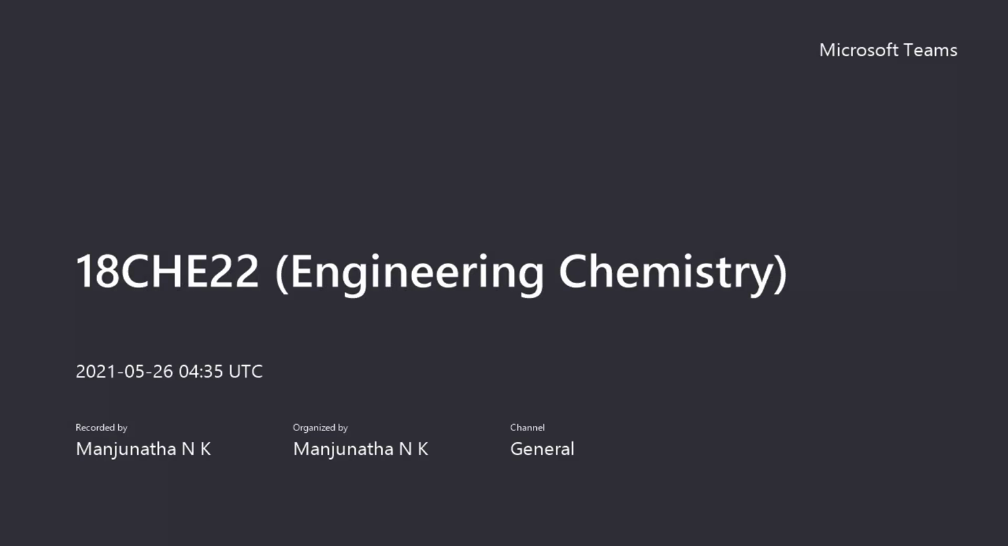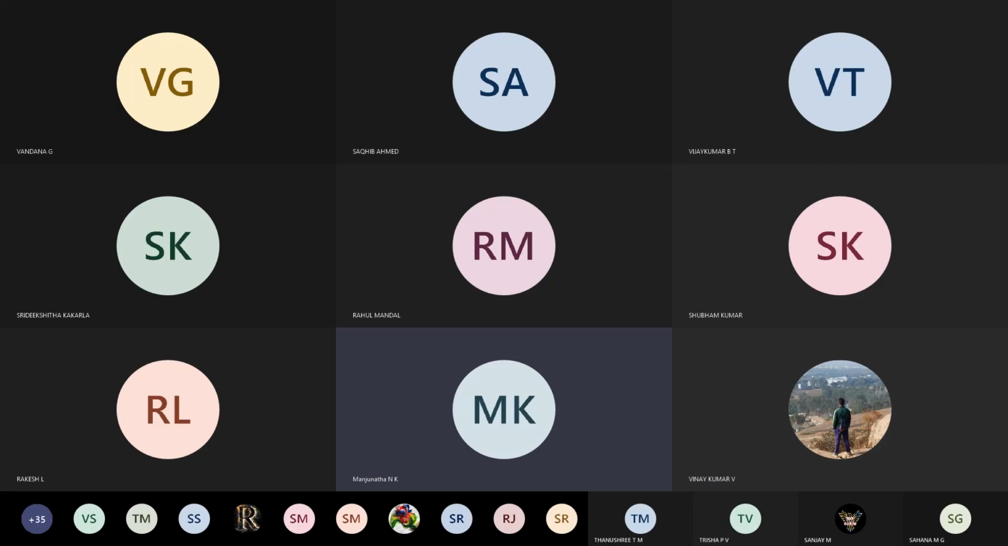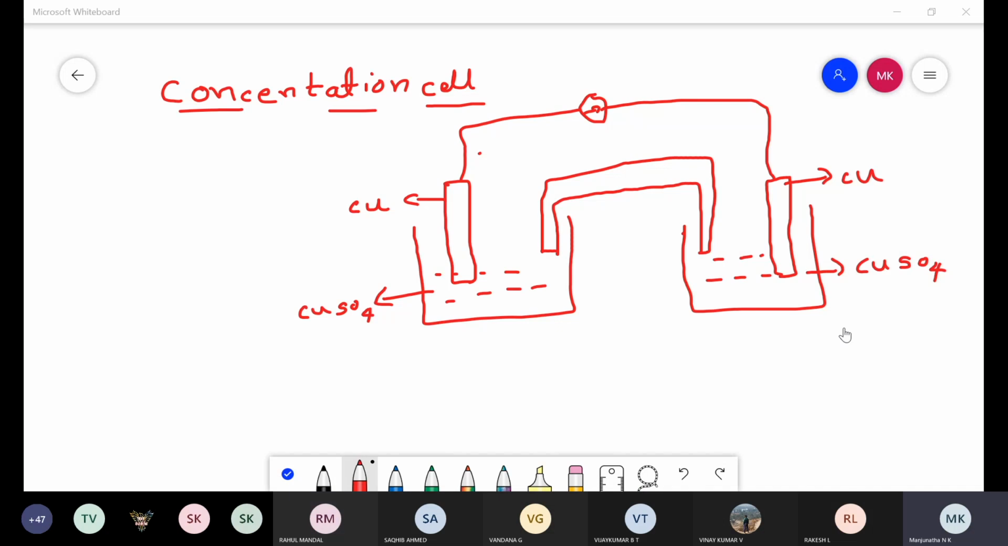The glass electrode. So after this determination of pH of an unknown solution by using a glass electrode, coming to the next topic in electrochemistry, that is concentration cells. Generally, to study the interconversion of energies, either chemical energy into electrical energy or electrical energy into chemical energy, we are going to use electrochemical cells.